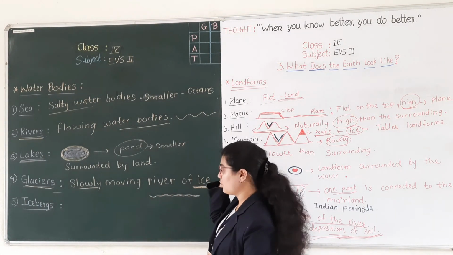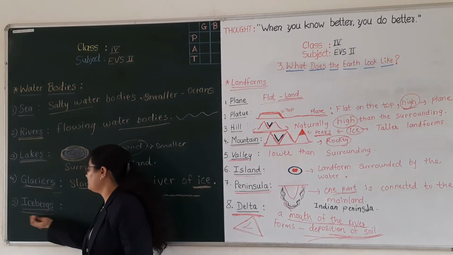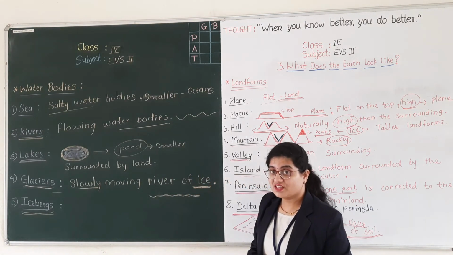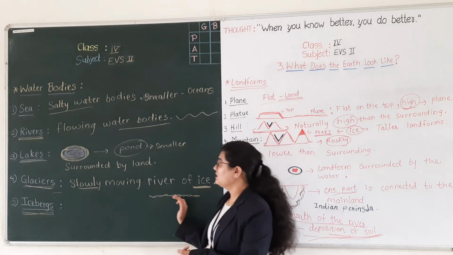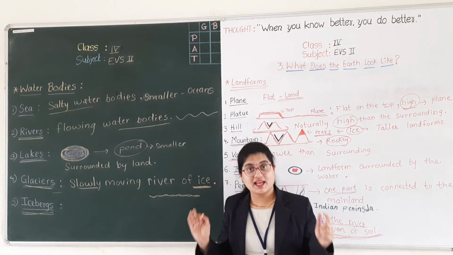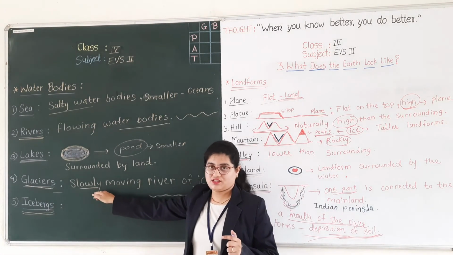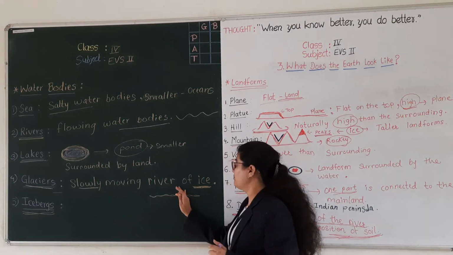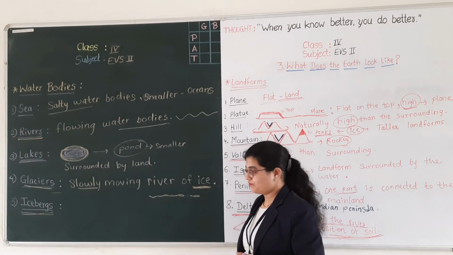Okay, good. And the last one is iceberg. Can anyone tell me what an iceberg is? Ice which is broken from these glaciers. What is an iceberg? An iceberg is the broken piece of a glacier.